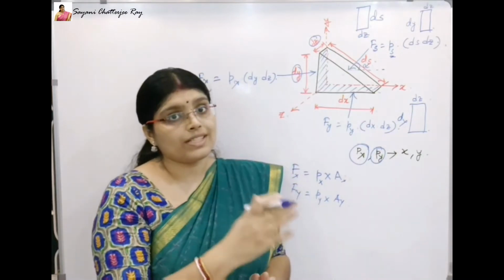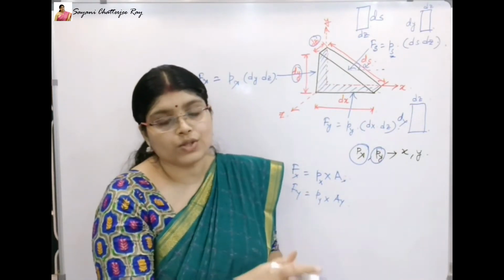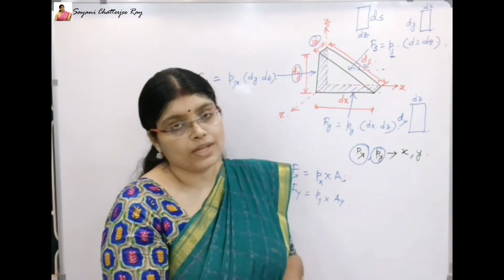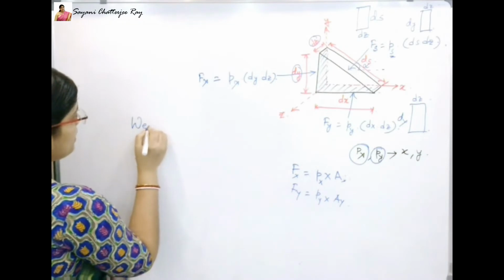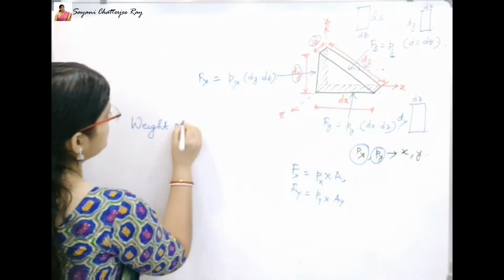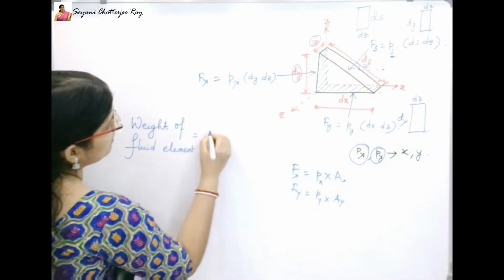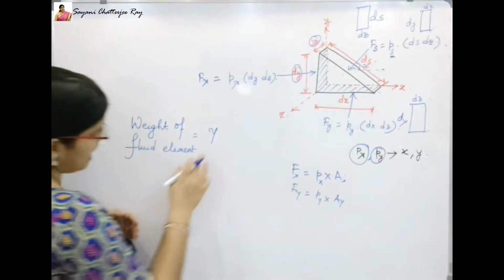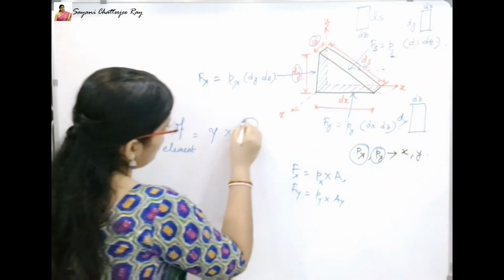So now, what is the weight of this fluid element? Weight of the fluid element equals the specific weight of the fluid, that is gamma, multiplied by the volume. Now what is volume?